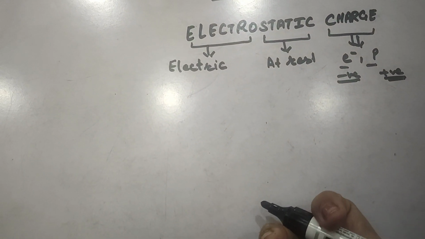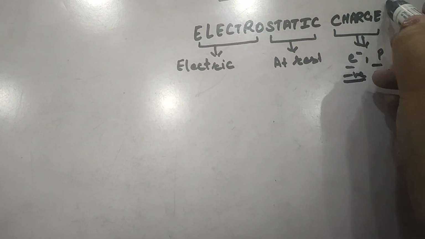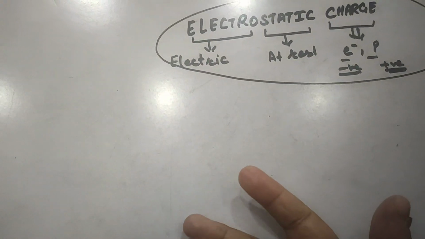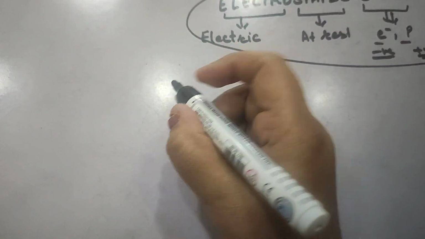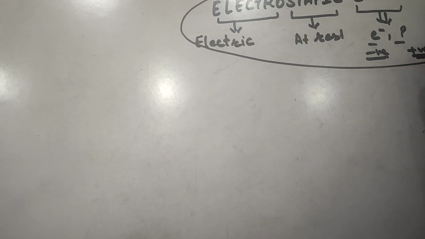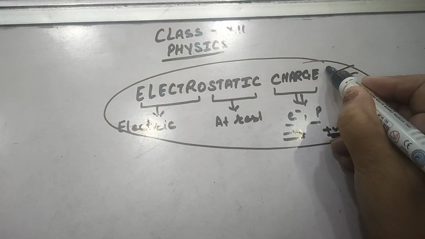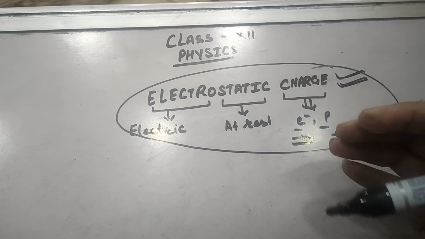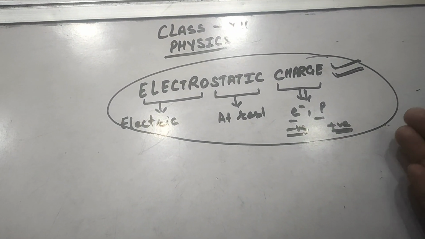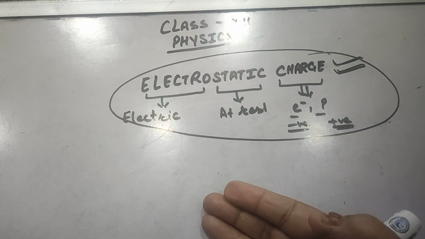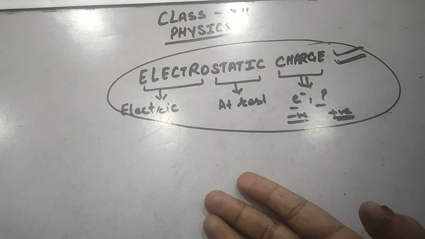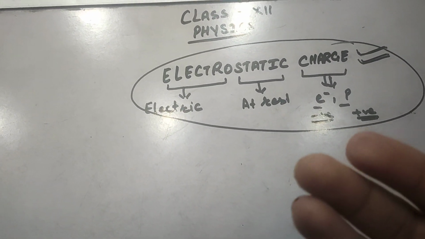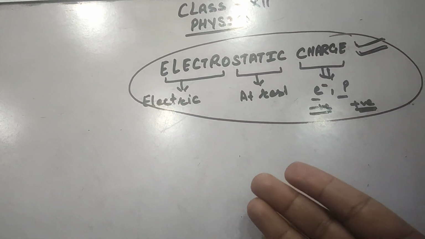Now there is a branch of physics which deals with such kind of charges. That branch of physics deals with electrostatic charges and the phenomena related to the study of these charges, like the force between the charges, the electric field due to charges, and the potential due to charges.